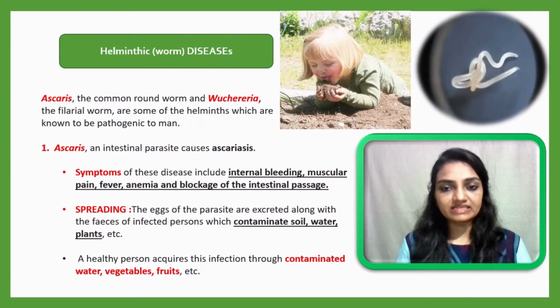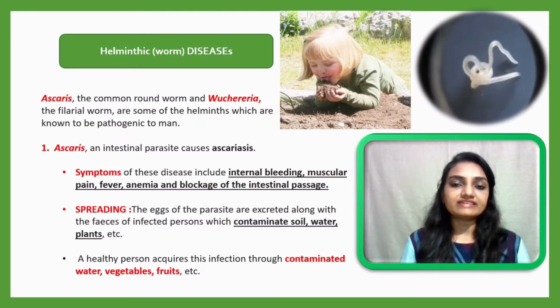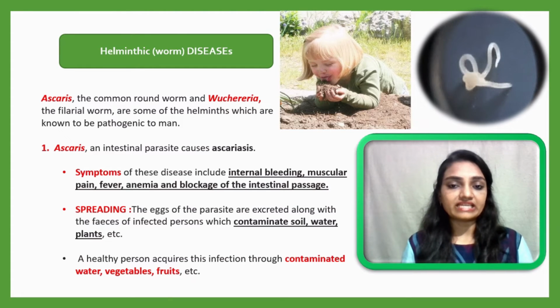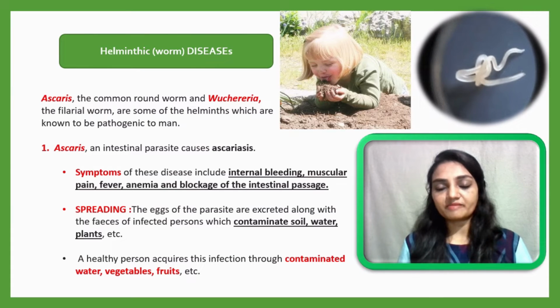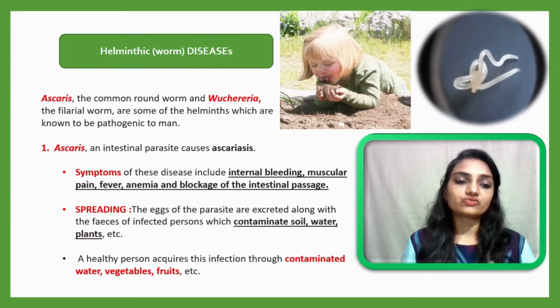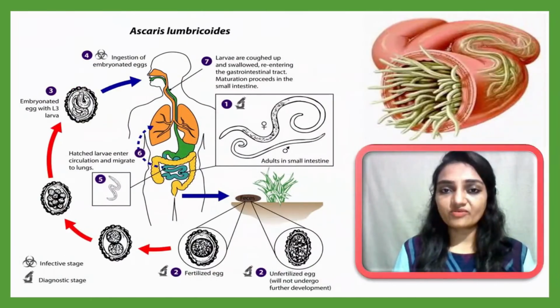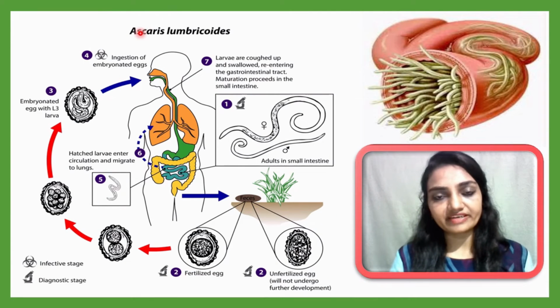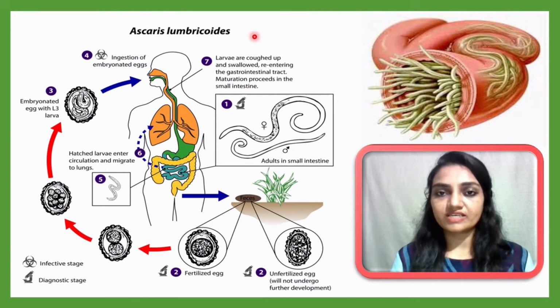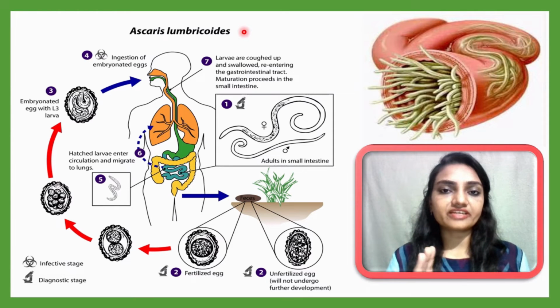So if a person consumes a contaminated egg, meaning an Ascariasis egg may be present in that, and if it is consumed by the person, then they have a chance to get Ascariasis. So let me understand more with this diagram. First of all, Ascaris has a scientific name, and that is Ascaris lumbricoides. So Ascaris lumbricoides is the scientific name for Ascaris.